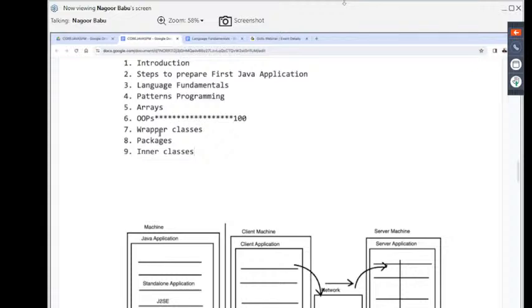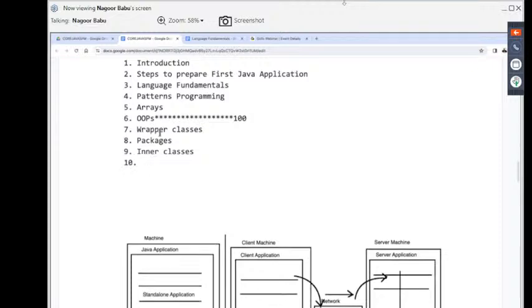We are able to write a loop inside another loop in general in any programming language. Similarly, in Java, we are able to write a class inside another class. That internal class is called an inner class. Observe carefully. Inner classes topic here we are going to understand.